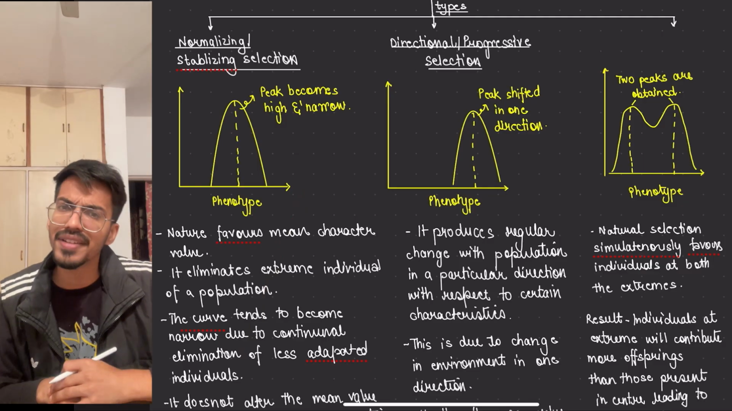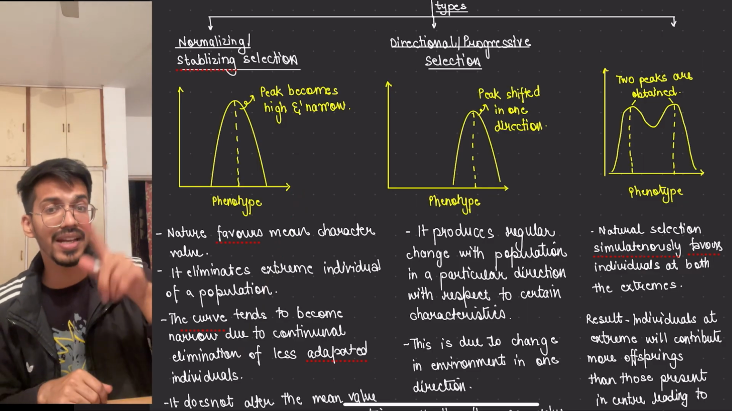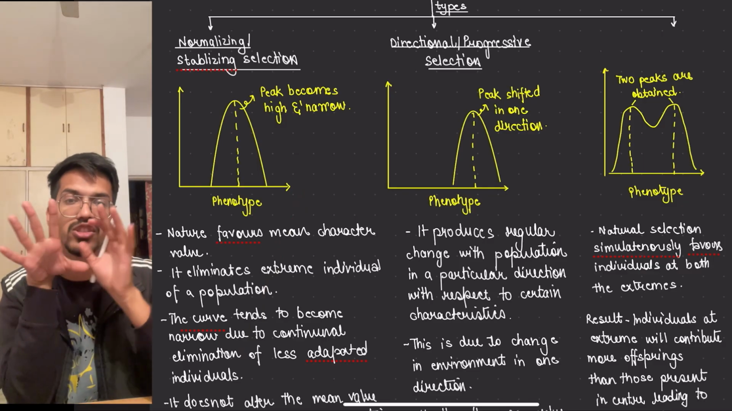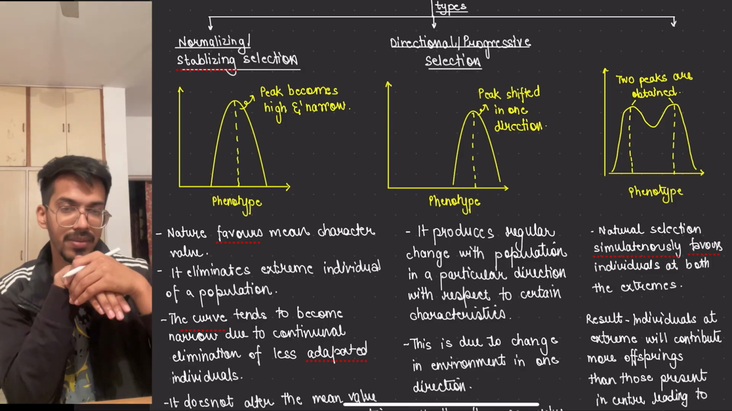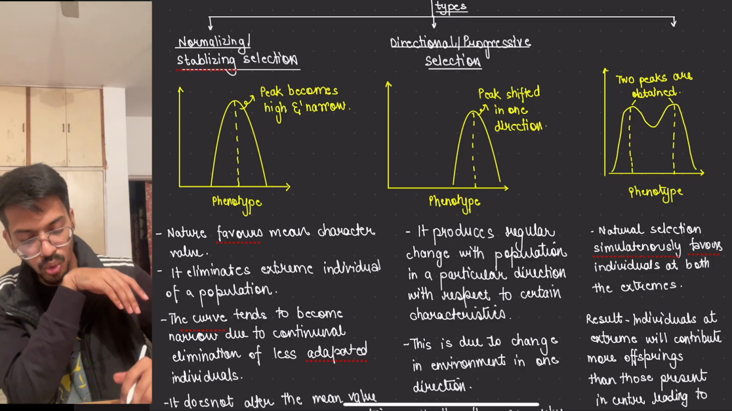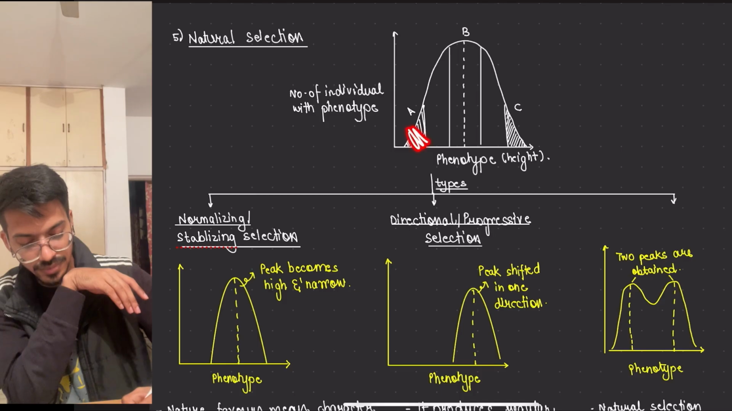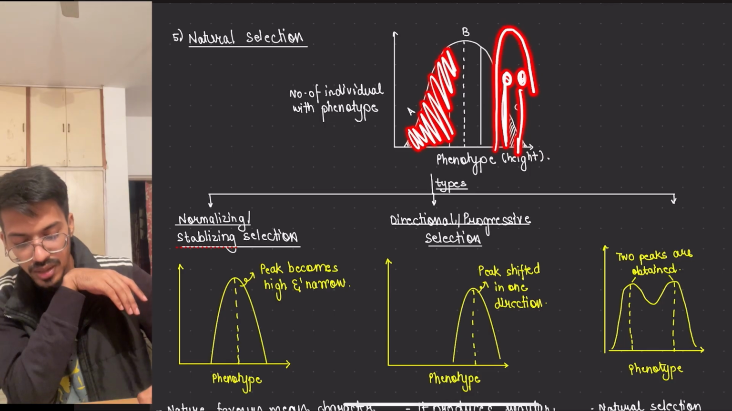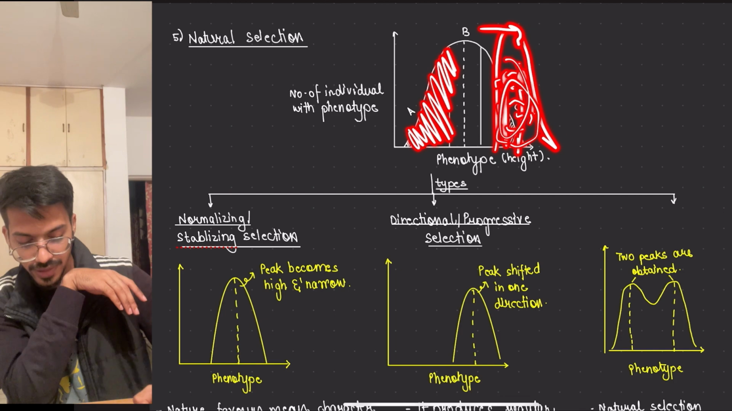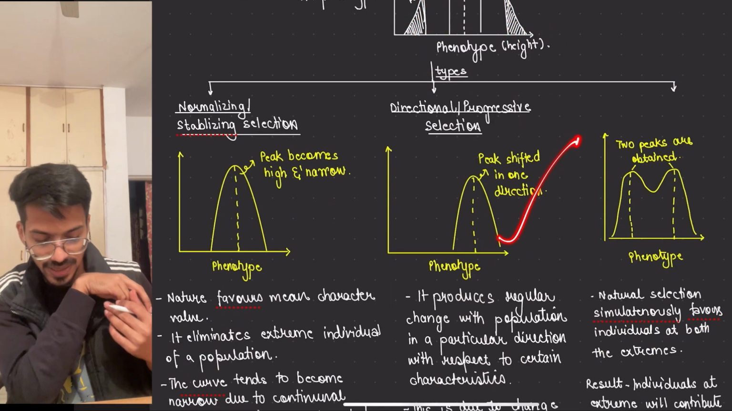Now what if nature starts selecting one extreme, maybe very short people or tall people? So what will happen? If they are selecting the tall people, the people won't be present here at all, so most of the people will be here. So the graph will come towards this side, if more people are present at this height, right? So the peak shifts in one direction.